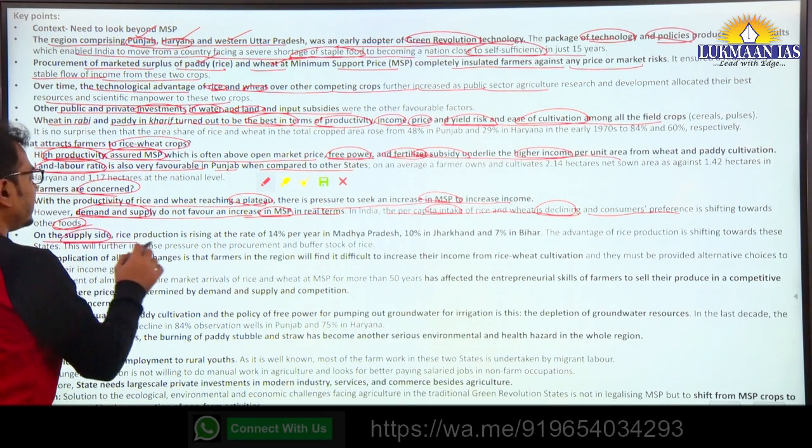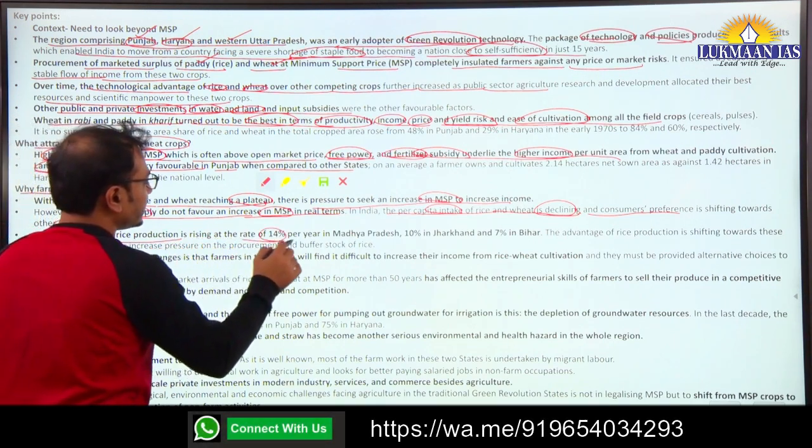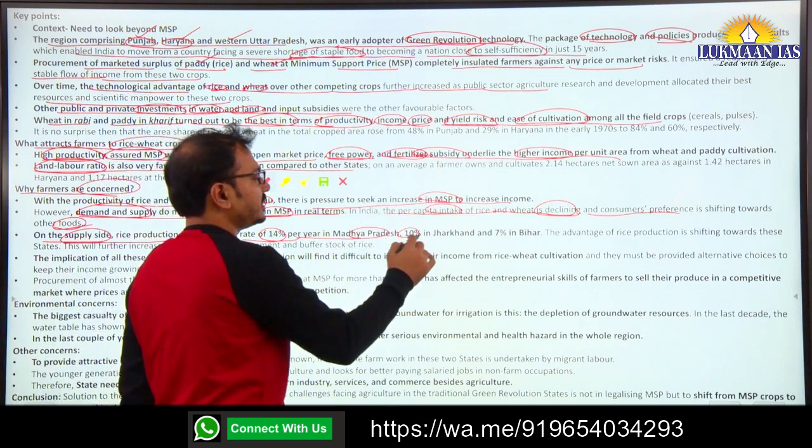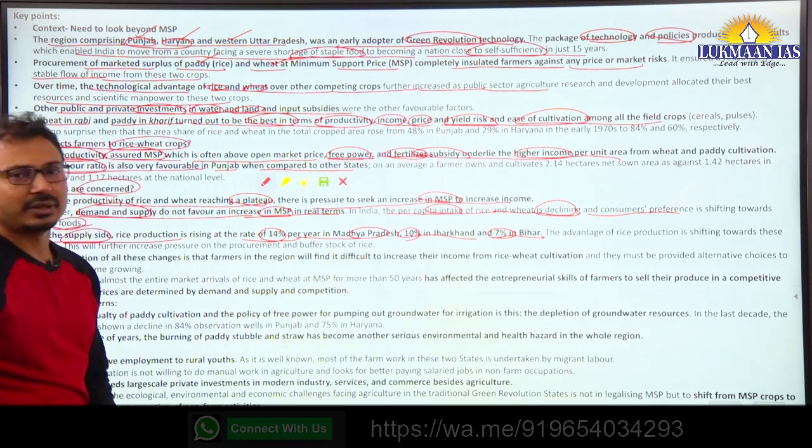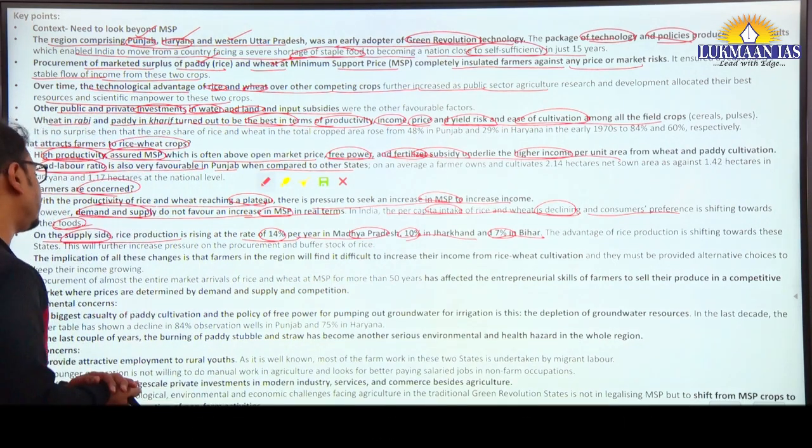On the supply side, rice production is rising at 14% per year in Madhya Pradesh, 10% in Jharkhand, 7% in Bihar. Now the advantage of rice production is shifting towards eastern states, we can say.